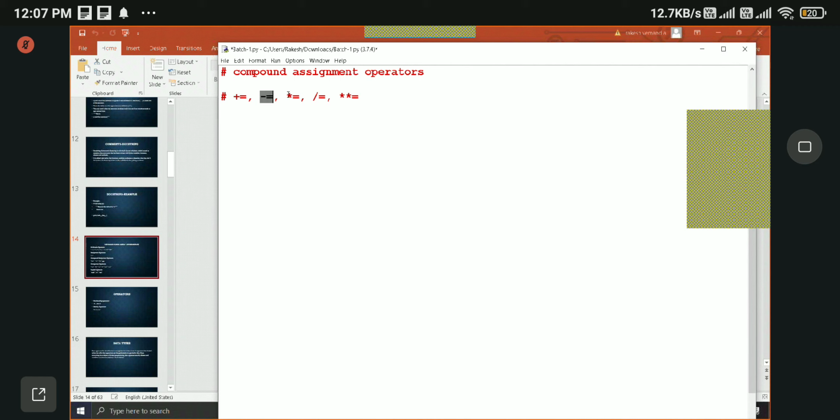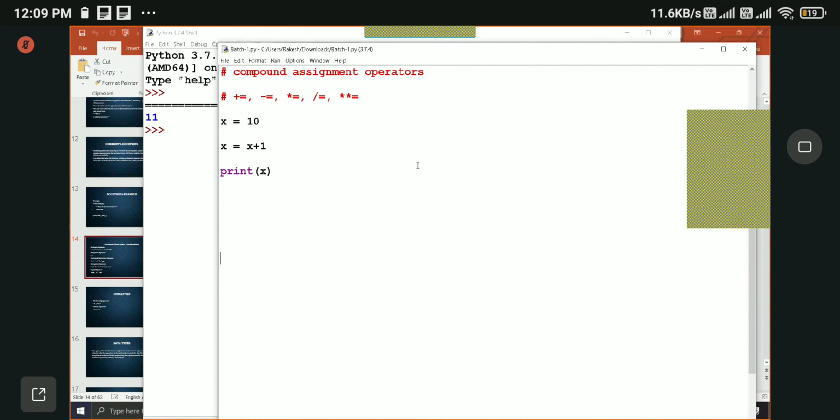So we were able to increment the value of x by 1, which is 11, right? So this is one way. Instead of saying x equal to x plus 1, we will simply say x plus equal to 1. Here we are using a compound assignment operator, which is plus equal to, x plus equal to 1.